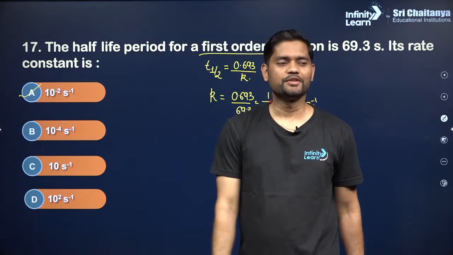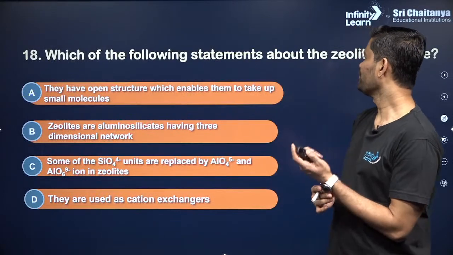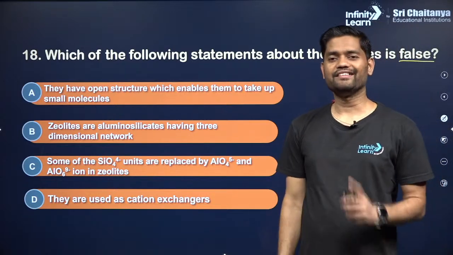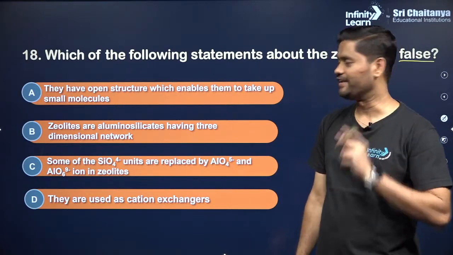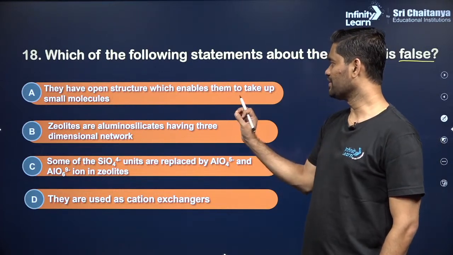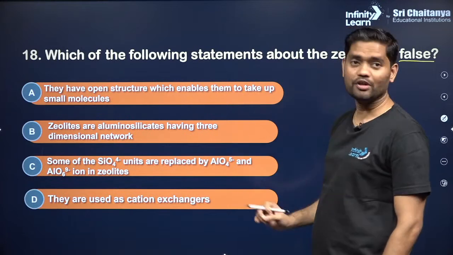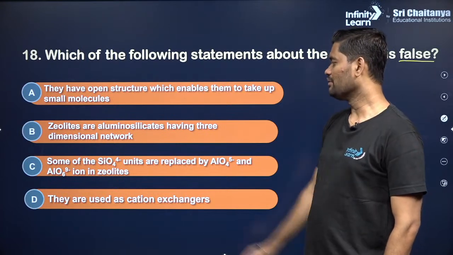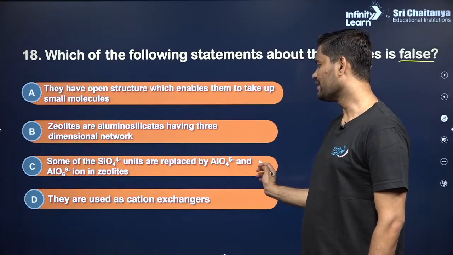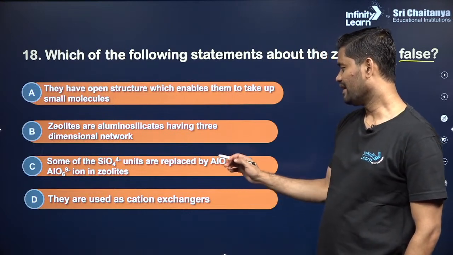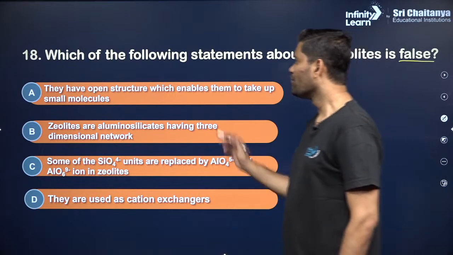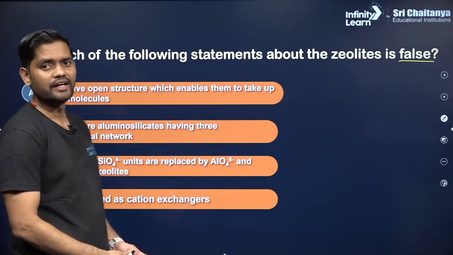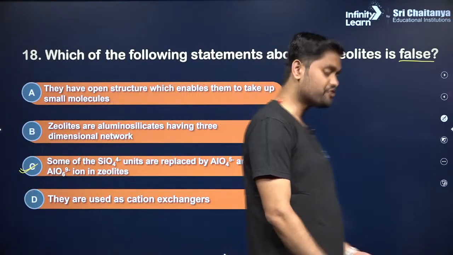Clear? Sure, perfect. Next, which of the following statements about zeolites is false? Read this statement. Zeolites have open chains, an open structure which enables them to take up small molecules. True. Zeolites are aluminum silicates having a 3-dimensional network. True. Some SiO4 units are replaced by AlO4 units. True. No, they are used in cation exchanges. I guess for question number 18, the right answer has to be option C. Okay guys, clear?